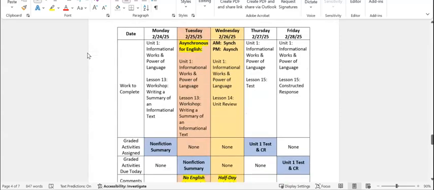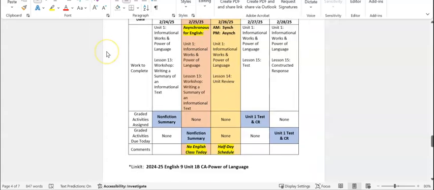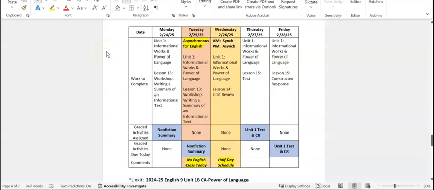The following week, we will continue working in Unit 1, Monday, February 24th through Friday, February 28th. Monday the 24th, we will start working in Unit 1, Lesson 13, workshop, writing a summary of an informational text, and we will start working on the nonfiction summary assignment.